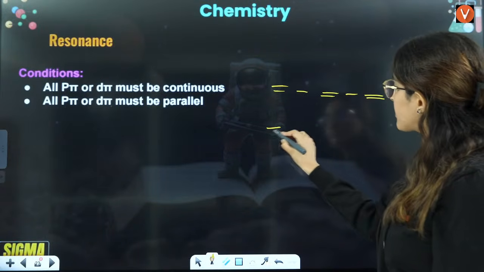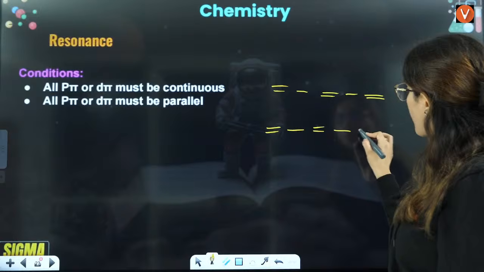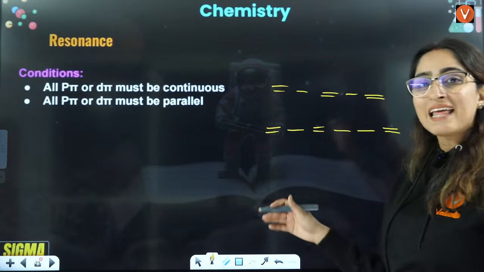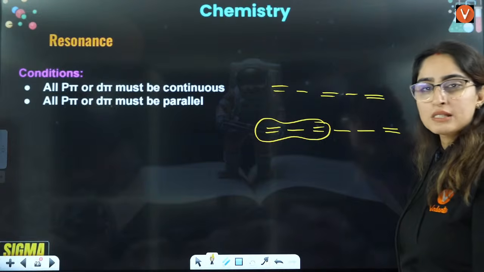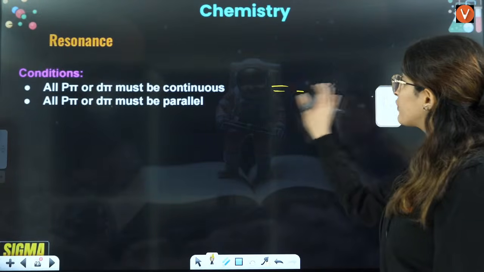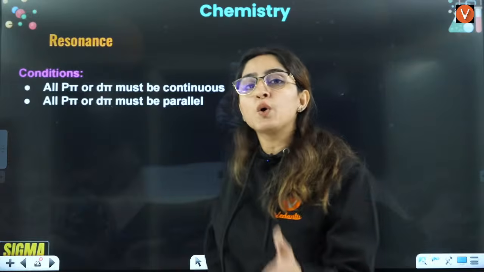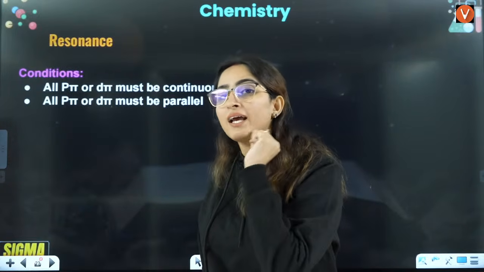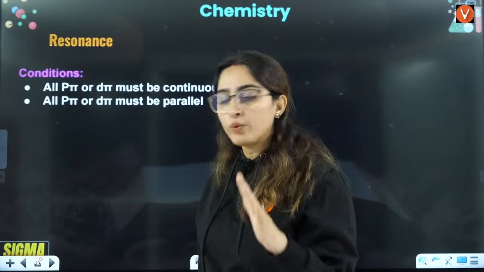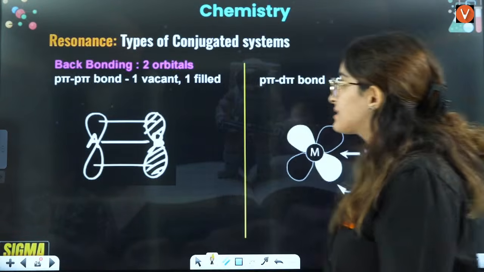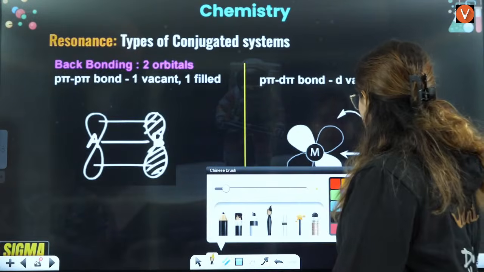If I say this is double bond, double bond, then single bond, then double bond, then this resonance has a break. Okay, only here it will show the resonance, right? So that is why we are saying there should be continuous, no break in between the pi bonds. Second is they must be parallel to each other. These are the two conditions. Let's see what do you mean by parallel, right?